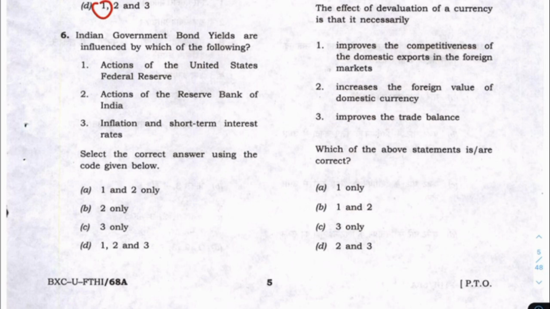And the next thing, if you look at it, Indian government bond yield. There is a G-sec. There are so many T-bills.